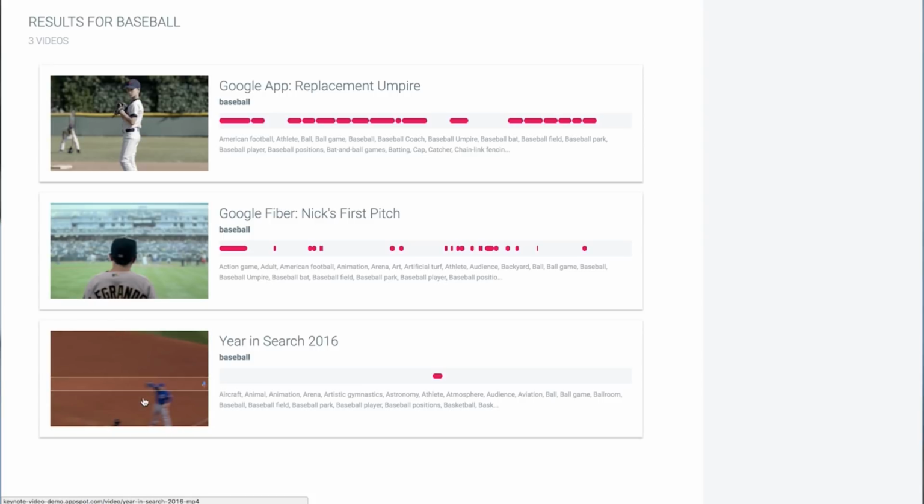So we can jump to it right here, and we can see that this is from last year when the Cubs won the World Series. This is Google's year-end search video, which highlights top searches from throughout the year. So there's many different clips happening in this video. If I were to manually watch it, there's a chance I might miss that baseball clip. So we can see the video API was able to highlight that exact moment for us. It used to take hours, but with the video API, now it takes just seconds or minutes.